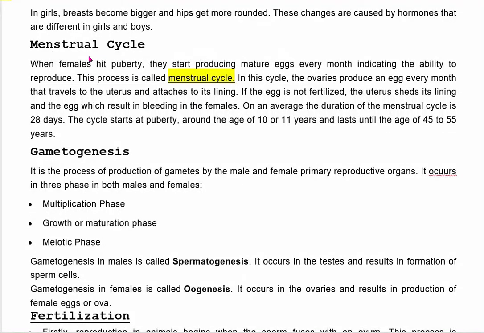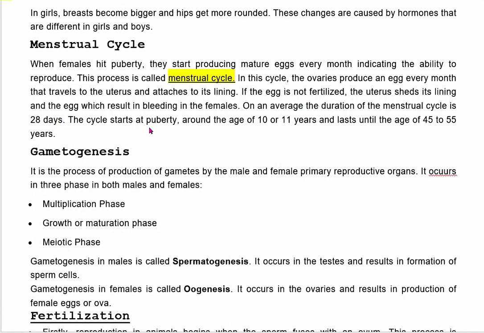Next is menstrual cycle. When females hit puberty, they start producing mature eggs every month, indicating the ability to reproduce. This process of giving mature eggs every month is called menstrual cycle. In this cycle, the ovaries produce an egg every month that travels to the uterus and attaches to its lining. If the egg is not fertilized, the uterus sheds its lining and the egg, which results in bleeding in females. On an average, the duration of menstrual cycle is 28 days.